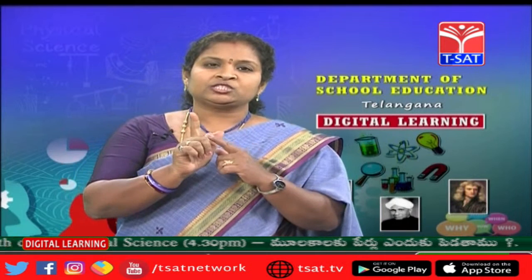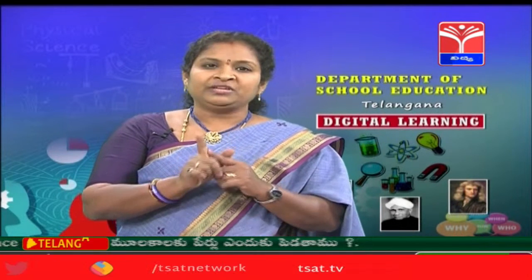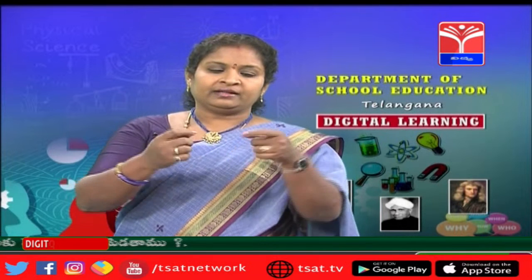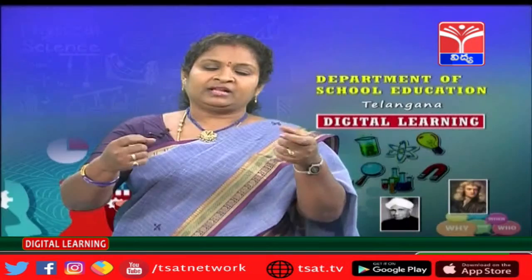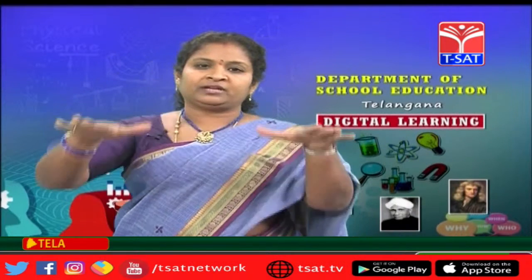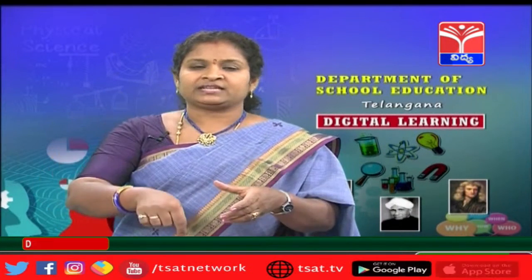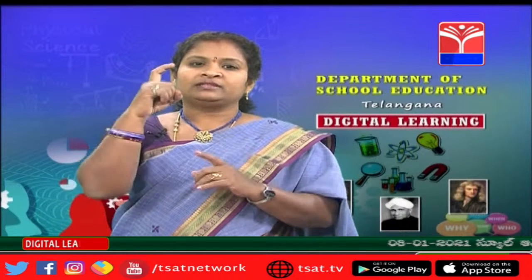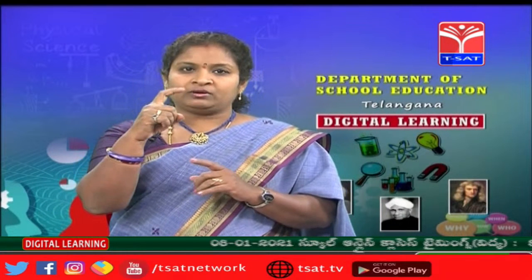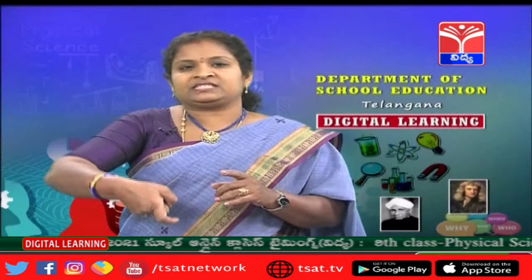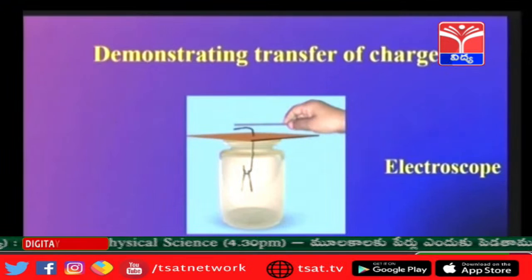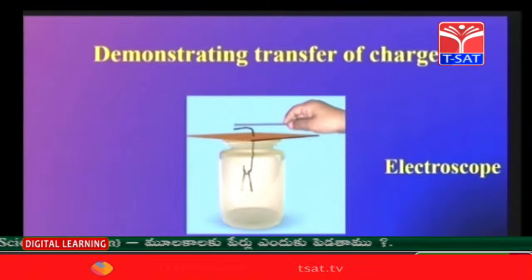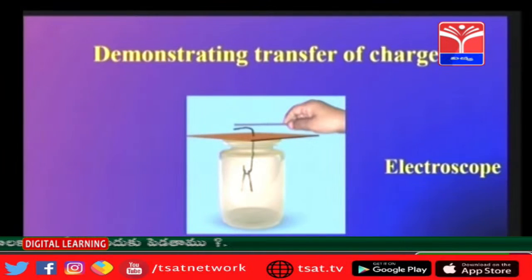Now take a small aluminum strip, fold it and hang it. Now hang it to the paper clip, and the other end of the paper clip should be put on a cardboard and left inside the glass jar. So the tip of the paper clip is on the cardboard, another tip of the paper clip is inside the glass jar. And now take a charged body and bring it near the end of the paper clip which is above the cardboard. What happens?